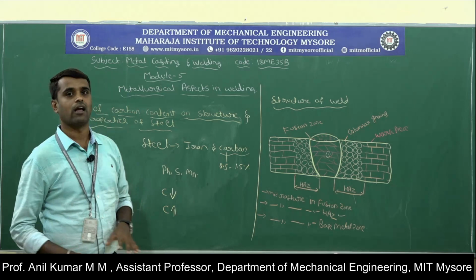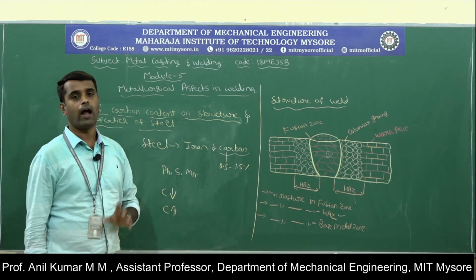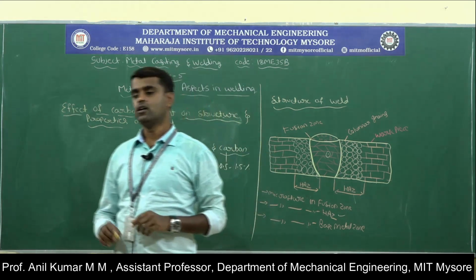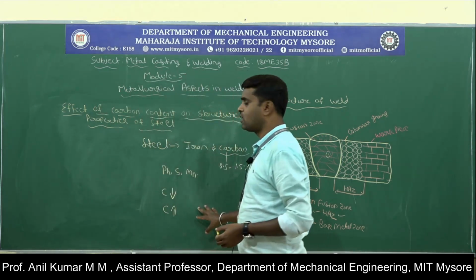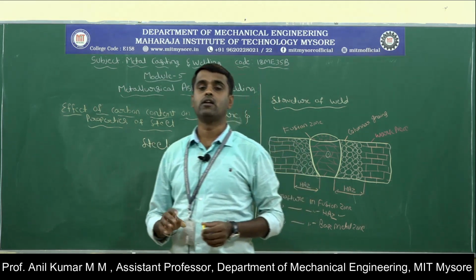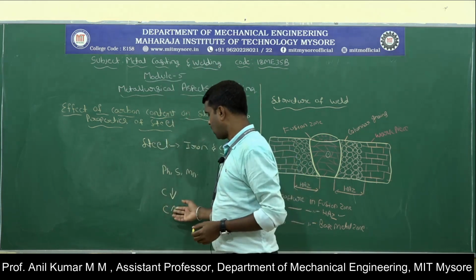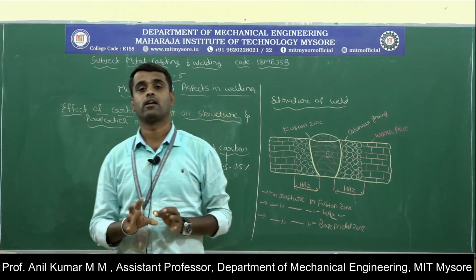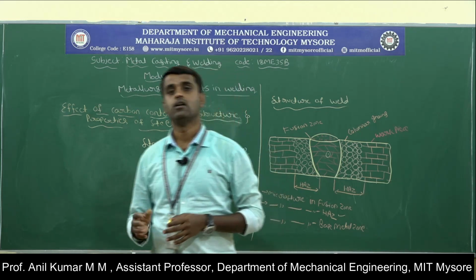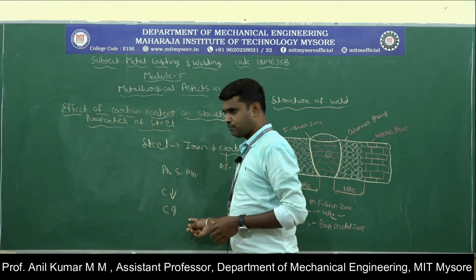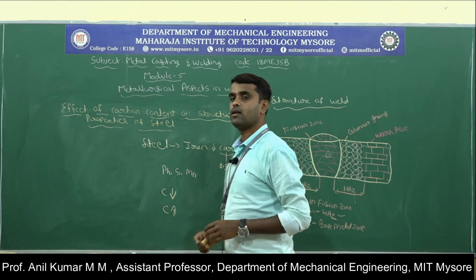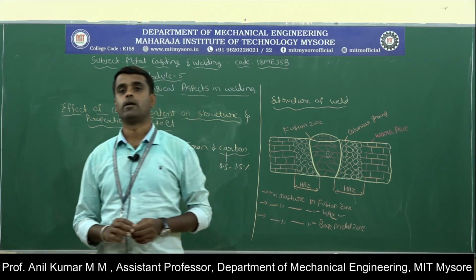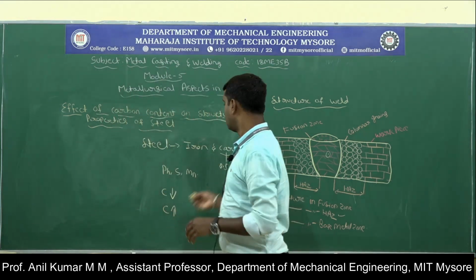That material is difficult to weld. The carbon content also lowers the melting temperature of the steel material, and this hardened steel has a tendency to crack during the welding process, because the carbon content is high in the material, leading to crack defects. So we have to concentrate more on the carbon content.